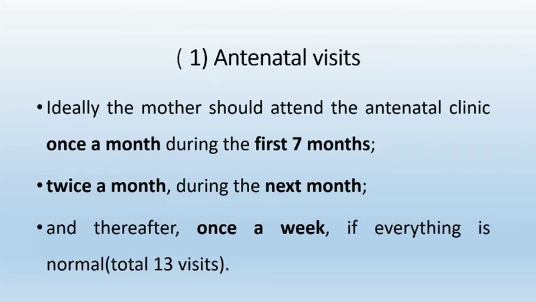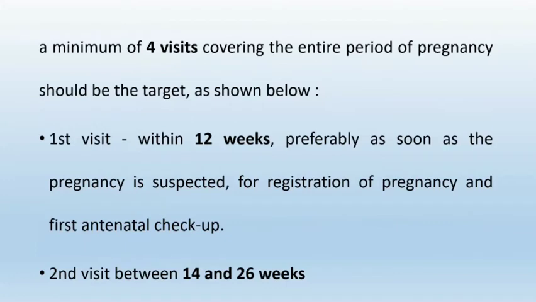This totals 13 visits. And if these 13 visits are not possible, then at least a minimum of 4 visits should be done. 4 visits covering the entire period of pregnancy should be the target. Like first visit within 12 weeks, preferably as soon as the pregnancy is suspected. It is for the registration of pregnancy and it is the first antenatal checkup. So first visit should be within 12 weeks.